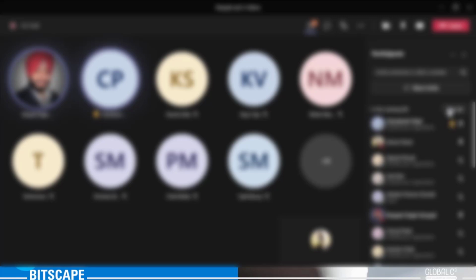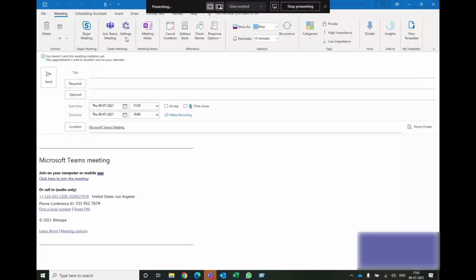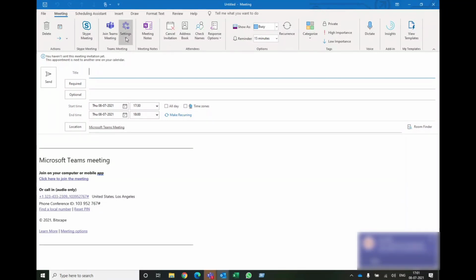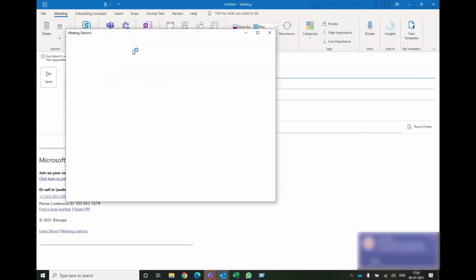So if I share my screen, just a minute. I'm just giving you a glimpse of how it is. Hope my screen is visible. Yes, it's visible. So here the setting option is there: Meeting options. If I click on this, it takes some time because it is a control panel. Just a minute.